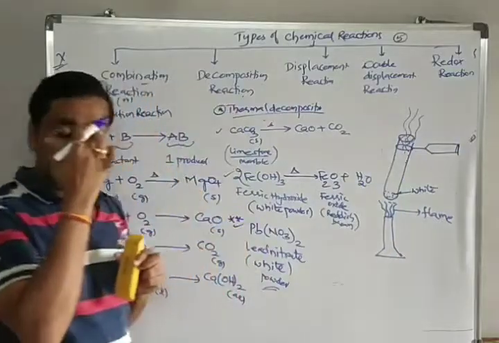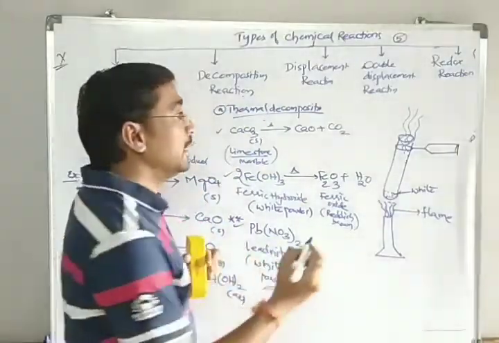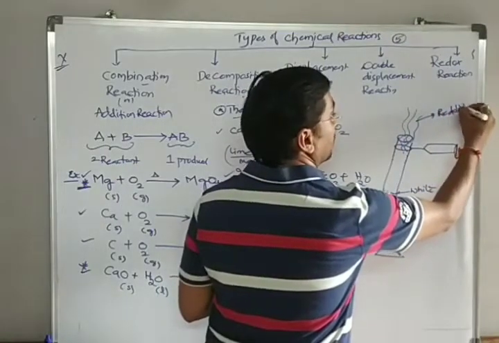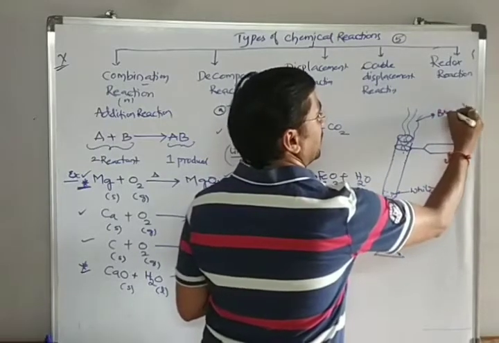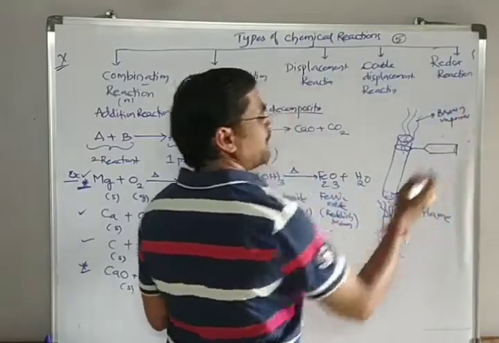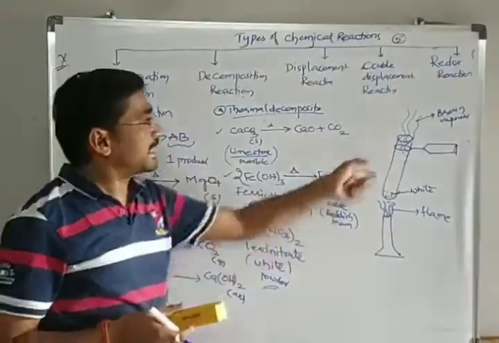What is this vapor? The vapors have some color, a reddish brown color. Simply, we can say brown vapors, which is nothing but a gas, coming out.